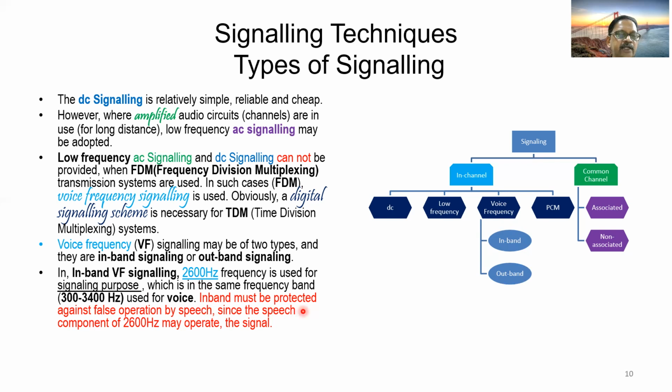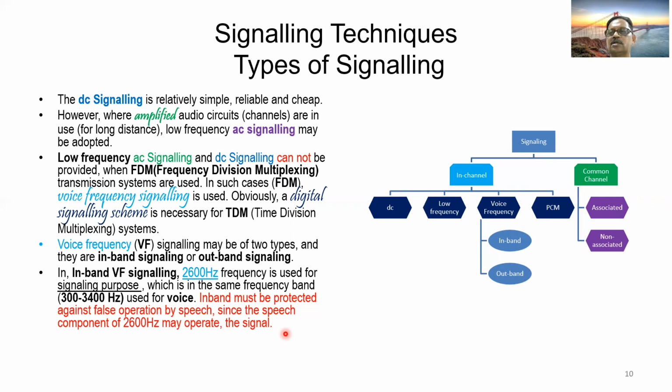In-band must be protected against false operation by speech, since a speech component of 2600 Hz may operate the signal. Here it has a limitation or some negative aspect, because the voice band is 0.3 to 3.4 kilohertz. The signaling frequency, which is 2.6 kilohertz, also falls within the voice frequency.